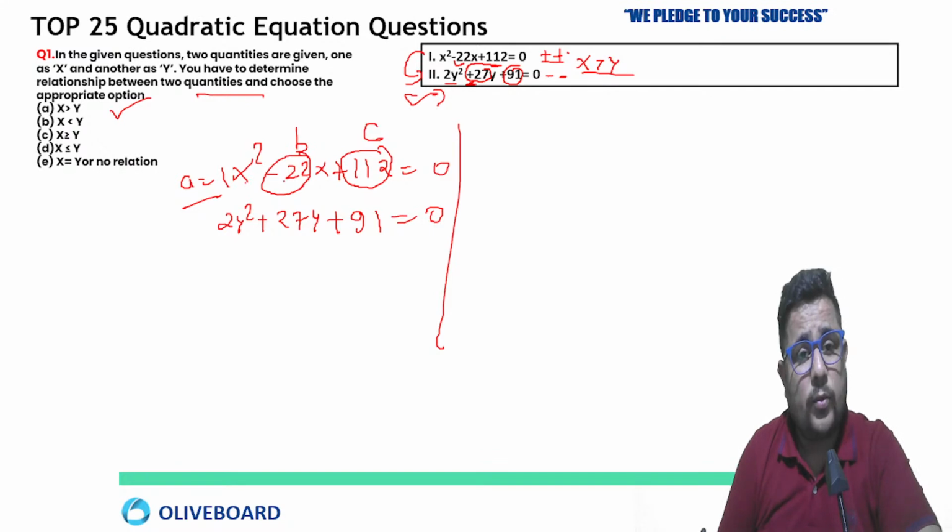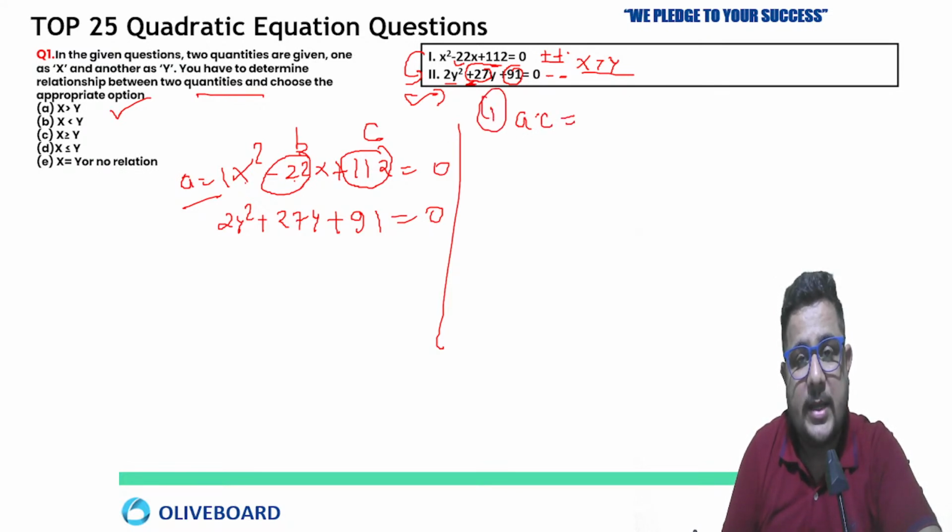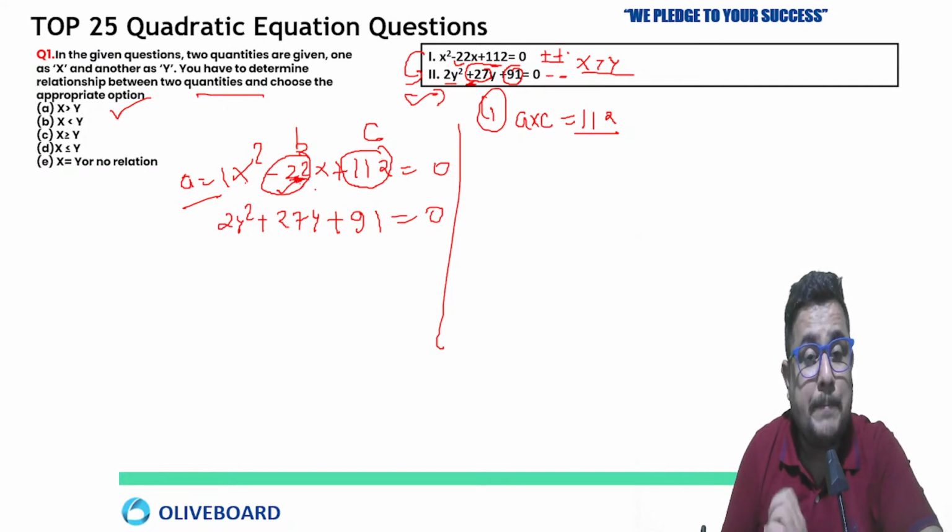Now see, x square minus 22x. Now we will apply the method. A multiply c, the product of a and c in the first equation, is 112. Now just break this 22 into two parts, so that by addition you get 22, and by multiplication you get 112. When c is positive, you will always break b into two parts by addition. When c is negative, you have to break b by subtraction.